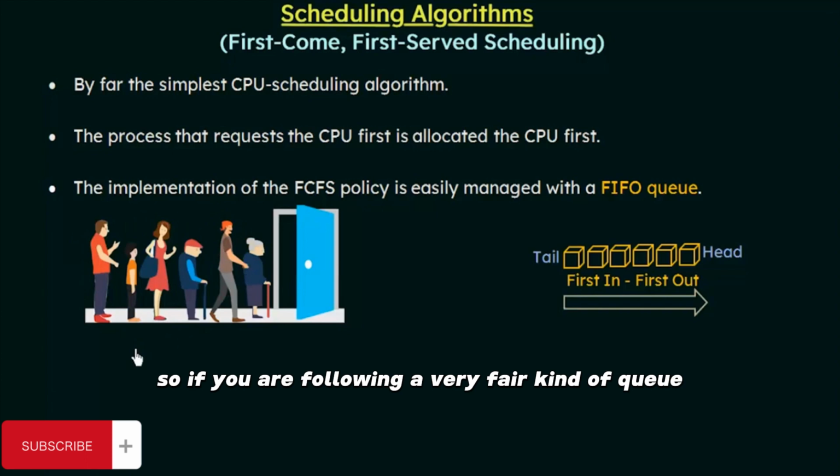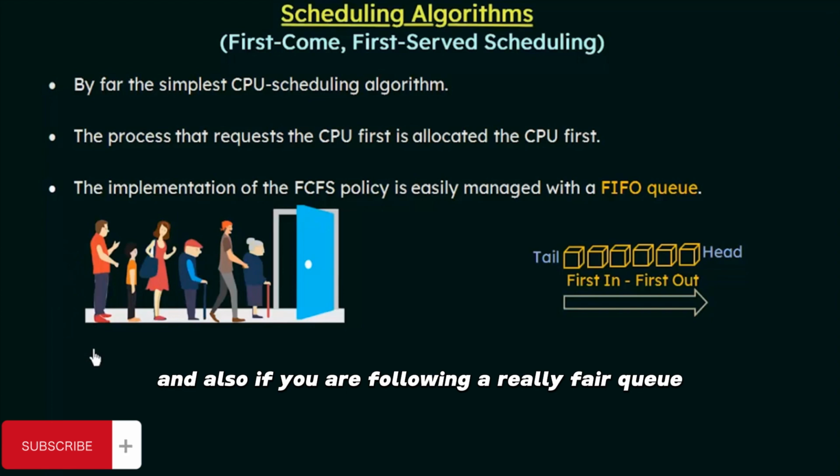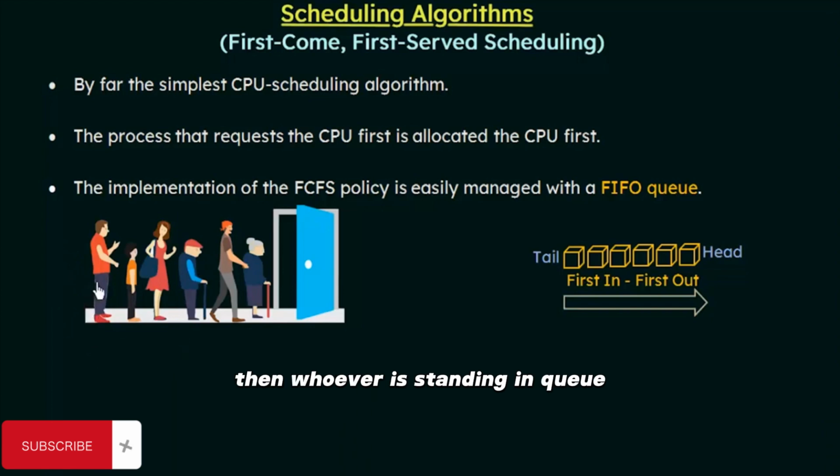If you are following a very fair kind of queue, then a person who comes at the end will never be given a chance to go in first, or to come in between any of the other members. He has to stand at the end of the queue. Also, if you are following a really fair queue, then whoever is standing in the queue has to follow that pattern. Nobody will be allowed to take the chance until his chance arrives.